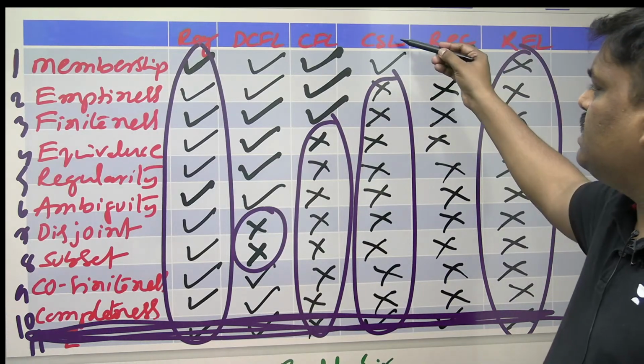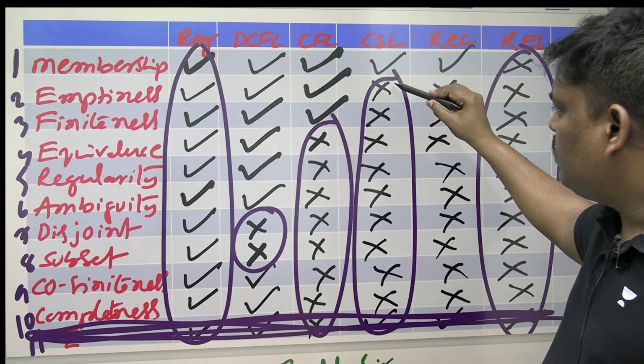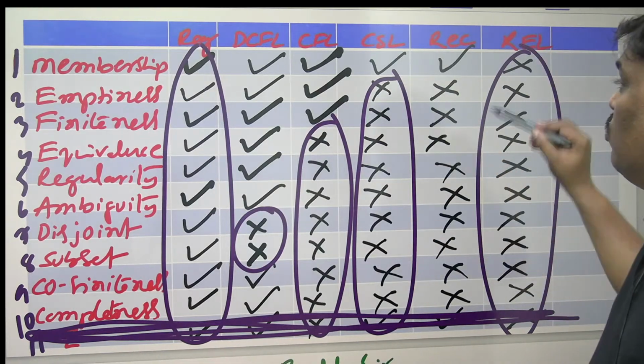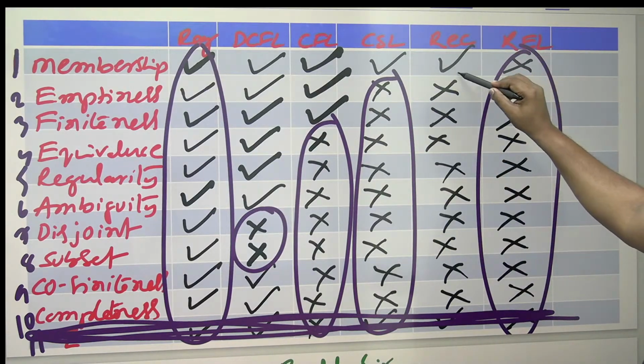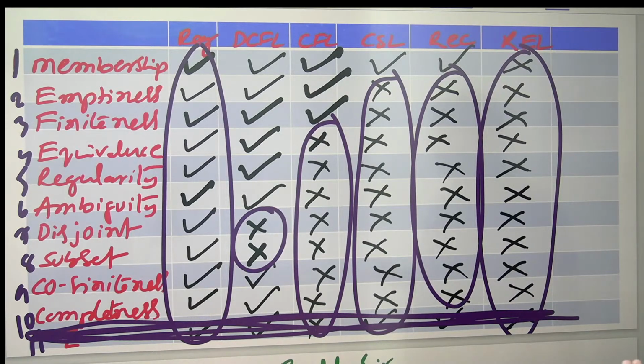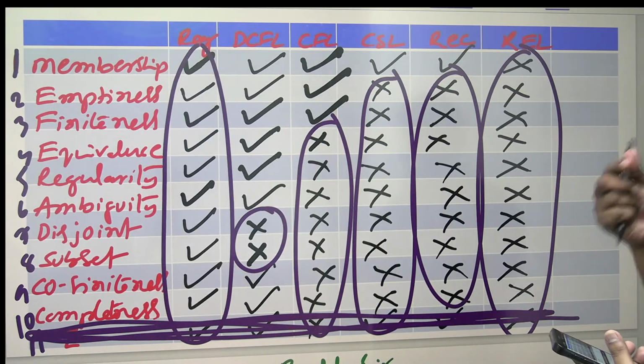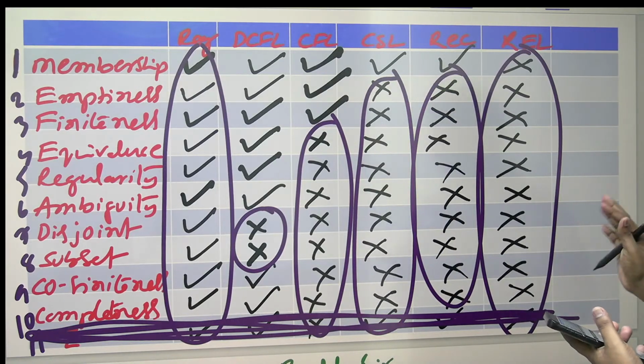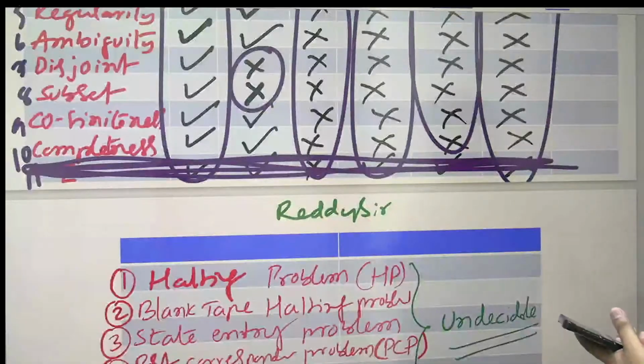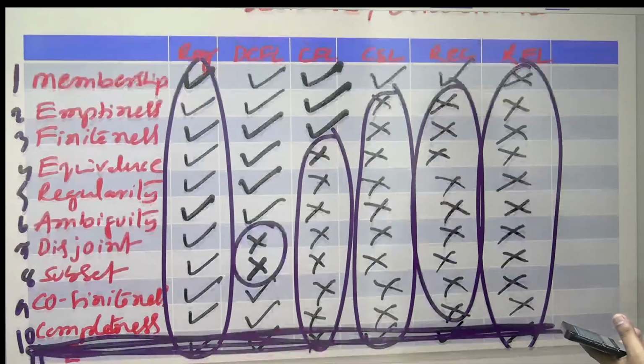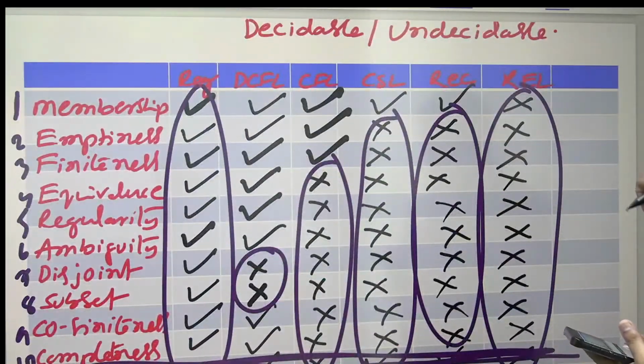Now see this one, CSL except first one, all not closed. REC except first one, all not closed. It is very easy to remember: first one all closed, last one no one closed. In the DCFL everything closed, except 2. In the CFL except first 3, all are not closed. In the CSL except first one, everything not closed. In the REC except first one, everything not closed. It's very simple to learn by heart. And that is the undecidability story. Guarantee one question will come from these tables.